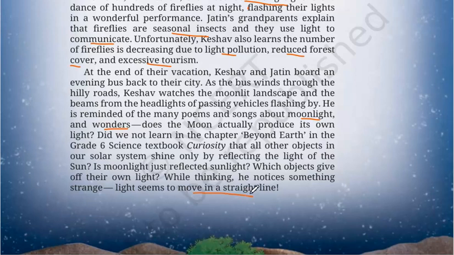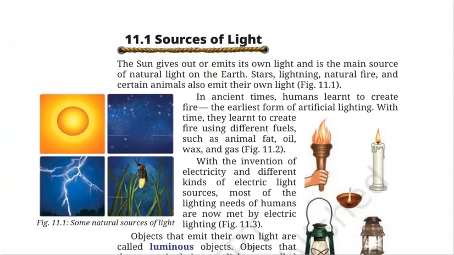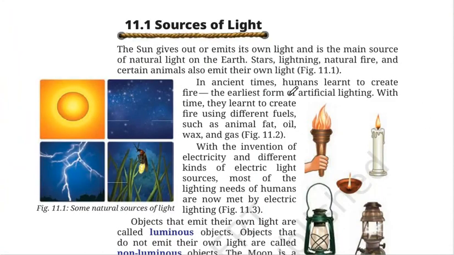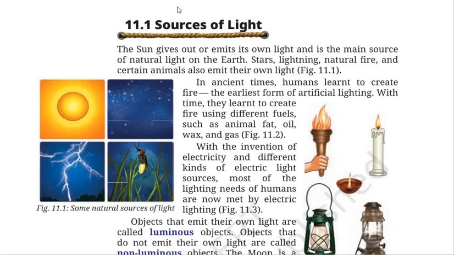So all those thoughts that are coming to them must be coming to you also. So let us start with the chapter so that we get a clear understanding of light. So light, we will start with the sources. The natural source of light on earth is the sun. So the sun is the main and the natural source of light on earth.